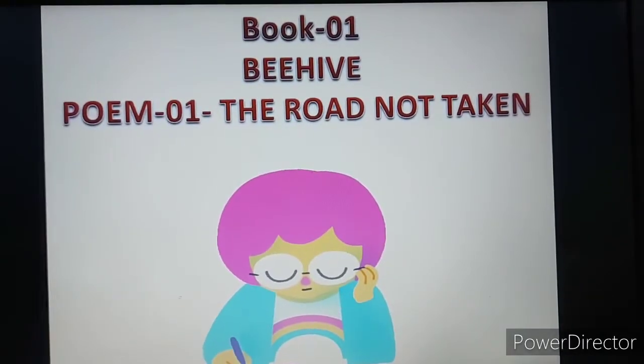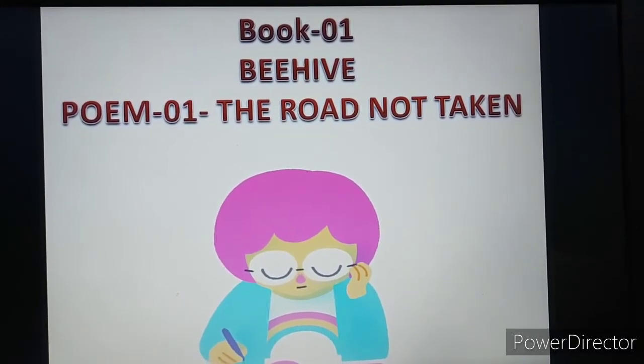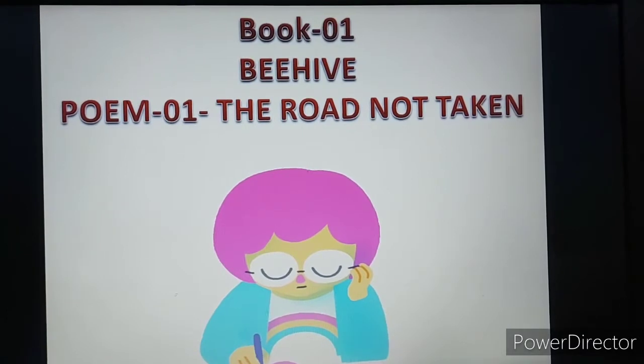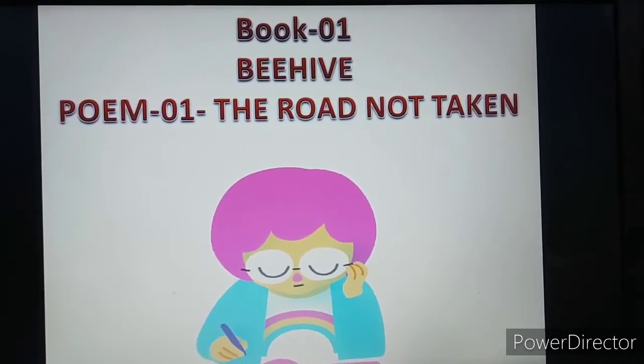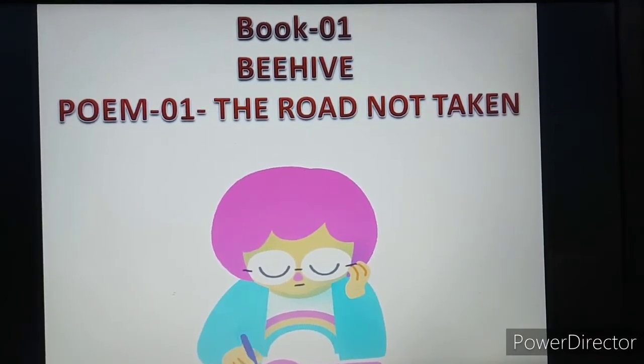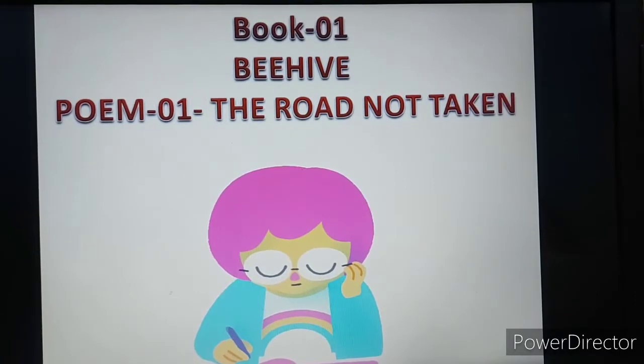There are two roads in front of the poet and he has not taken one, rather he has taken the other one. Why he did that we will find in the poem. First of all, I would like to give you a short summary of the poem.